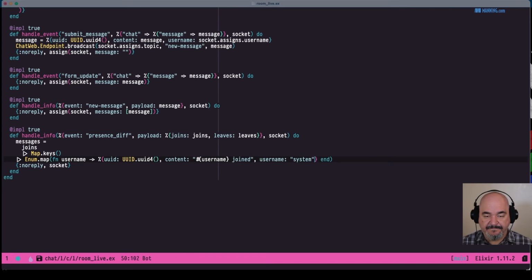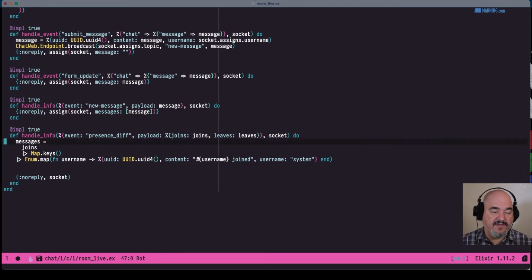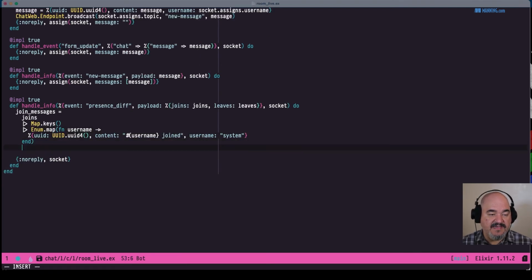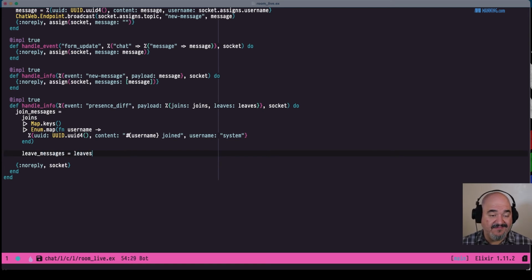Username is system. Okay, so those are our messages with joins, and we can call this join messages. Then we can also create leave messages equals, and really the same thing. So leaves, pipe that into map.keys because that gives us the usernames, and then we can Enum.map.